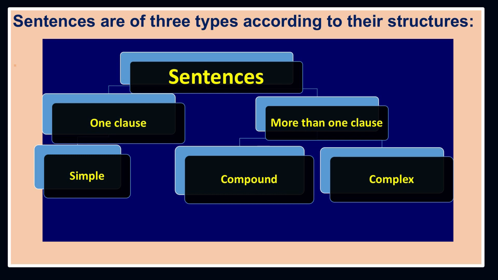So, now look at the diagram. Sentences are of three types according to their structures, according to their frame or form: one clause, and that is simple; more than one clause may be compound, may be complex, right. And we will discuss how we can use compound sentences and how we can use complex sentences later, right.